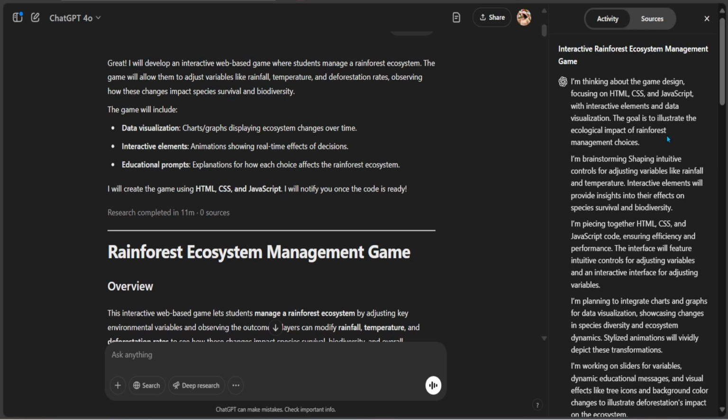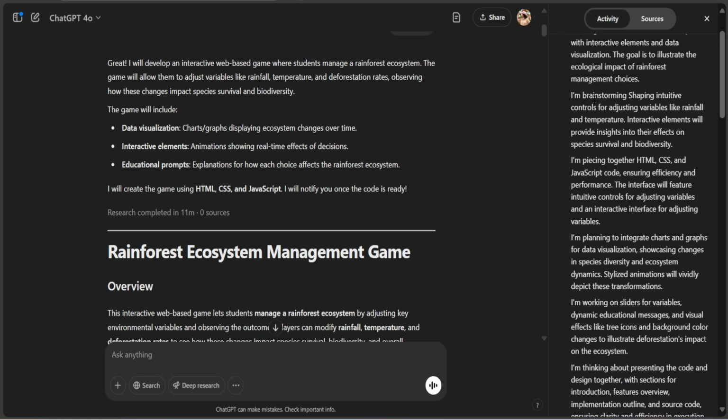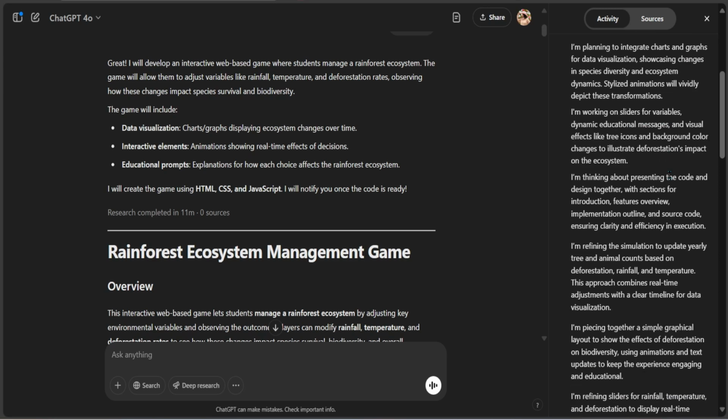I'm thinking about the game design, focusing on HTML, CSS, and JavaScript with interactive elements. And I'm brainstorming, shaping intuitive controls for adjusting variables like rainfall and temperature. If I took the time, I don't know if I could visualize and conceive all of this, but I'm using Deep Research and the knowledge that GPT has to come up with this thinking process.